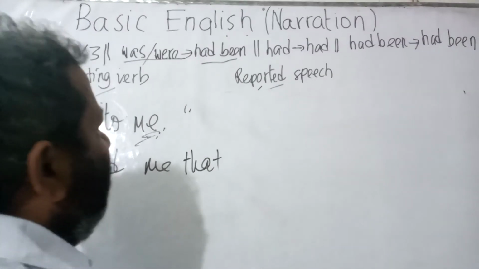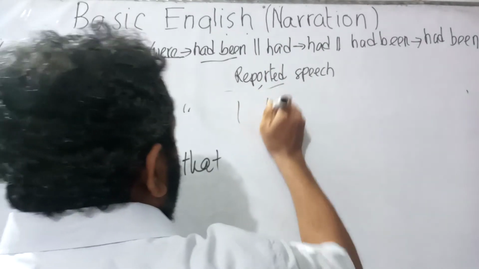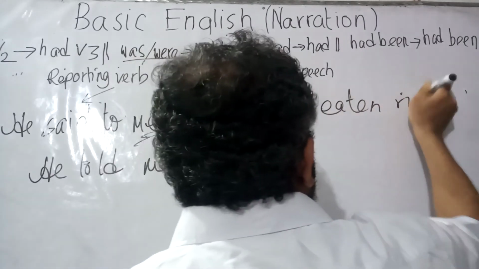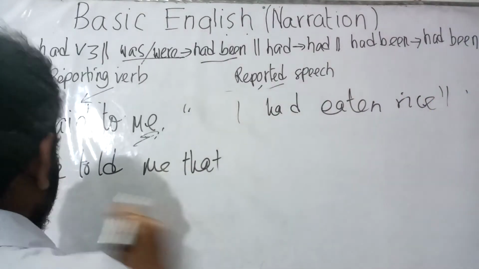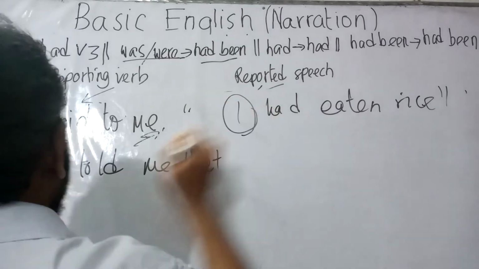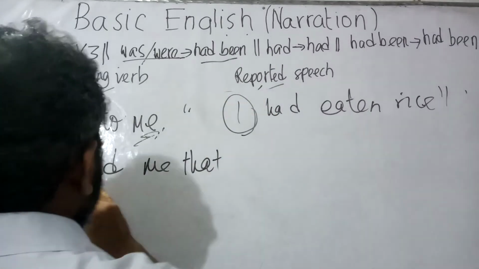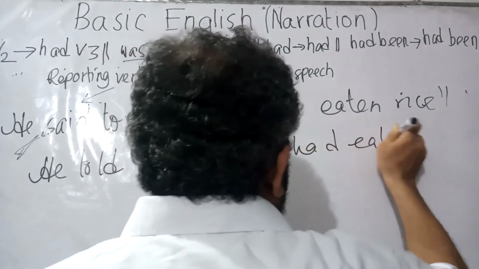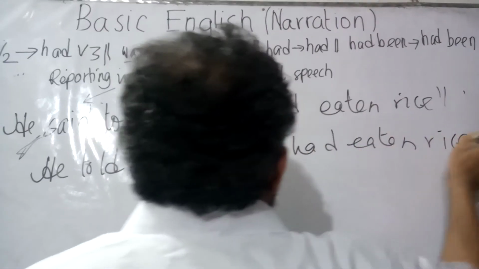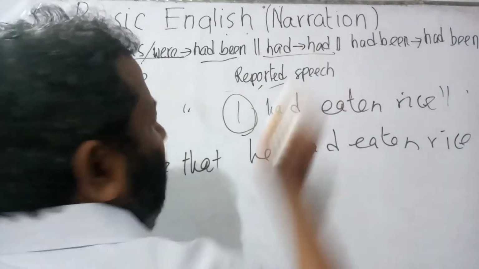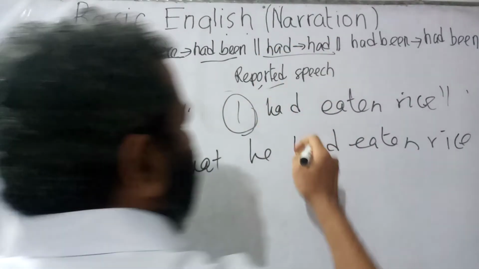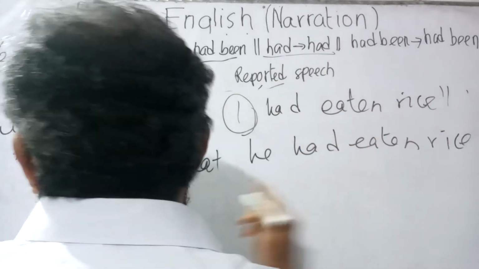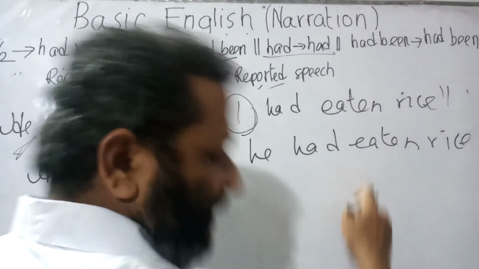Now if I find a sentence with "had", say I had eaten rice. He told me that. The word "I" would be turned into the subject "he". So he told me that he had eaten rice. The reason is that the rule is telling that whenever we would find "had" in the reported speech, it would not be changed. It would remain as it was. So he told me that he had eaten rice.